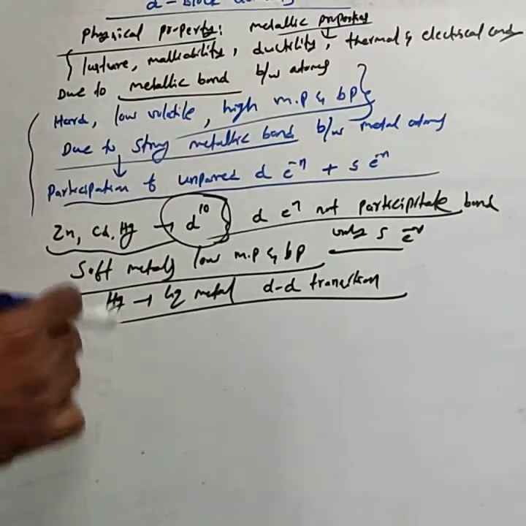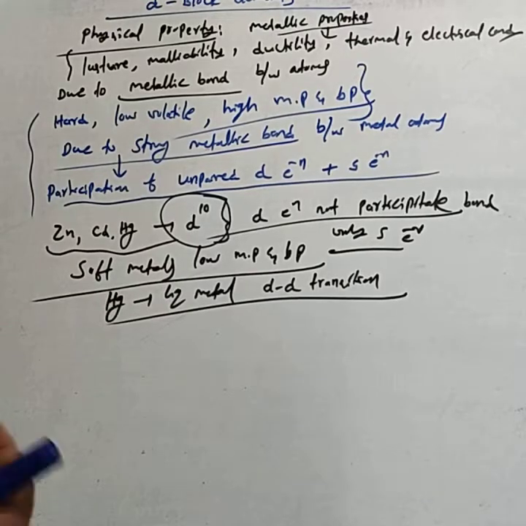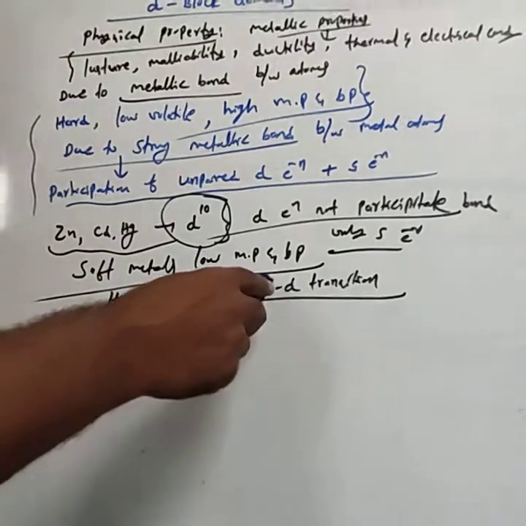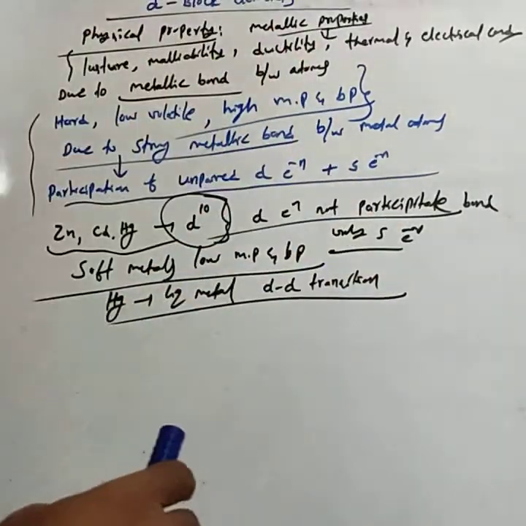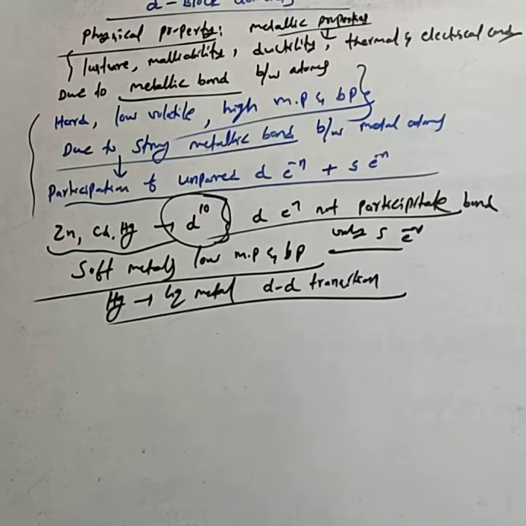Mercury has d10 configuration. It has no unpaired electron. If unpaired electrons are absent, it is not involved in d-d transition, that is, an unpaired electron jumping from one d orbital to another d orbital. Hence, mercury is considered a liquid metal.